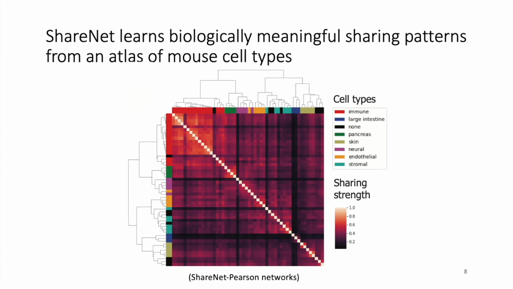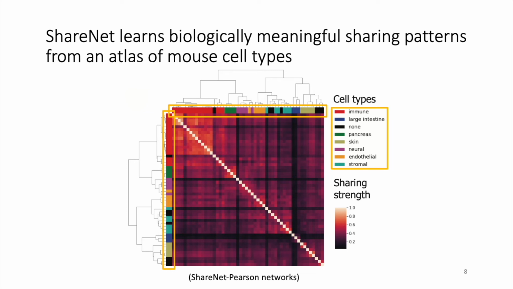ShareNet's ability to increase the accuracy of networks opens the door to a wide range of downstream analyses. Using the Tabula Muris dataset, we applied ShareNet on Pearson correlation networks, which achieved the most accurate networks in the previous set of results. We first looked at the cell type sharing patterns that are automatically learned by ShareNet. Here's the correlation matrix associated with the highest mixture weight in our model. From this matrix, we can see that cell types that belong to the same broader cell type category in the Tabula Muris dataset exhibit strong sharing patterns with each other, which suggests that ShareNet captures and uses cell type similarities that are biologically meaningful.